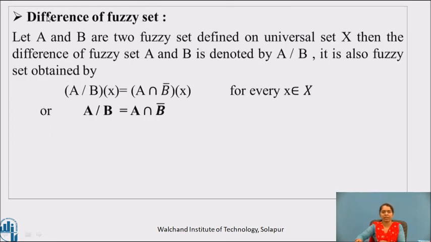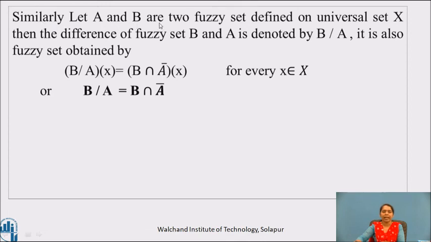Now let us see the difference of fuzzy sets. Let A and B be two fuzzy sets defined on universal set capital X. Then the difference of fuzzy sets A and B is denoted by A minus B. It is also a fuzzy set obtained by A minus B over x is equal to A intersection B bar over x for every x belongs to capital X, or A minus B is equal to A intersection B bar.